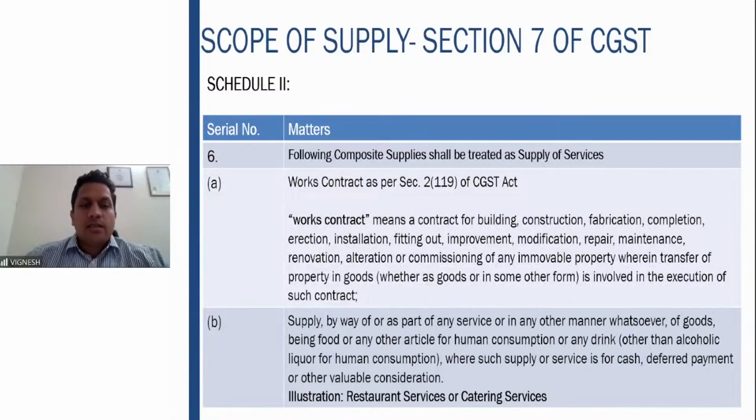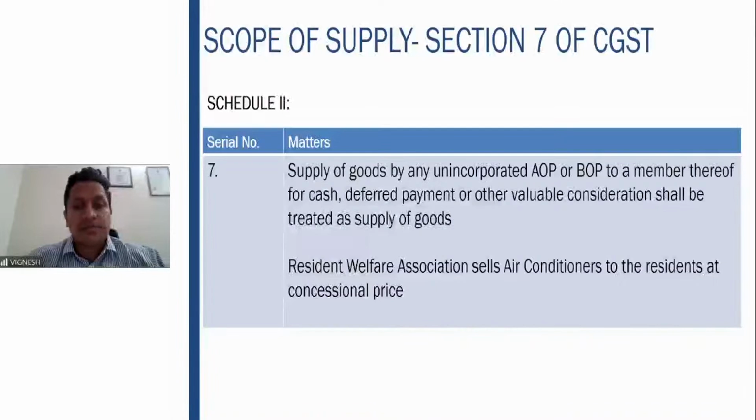Next point, supply by way or part of any service in any manner, goods being food or any article for human consumption or any drink other than alcoholic liquor. Why alcoholic liquor not covered? Please refer to first session of GST, right? So example here is restaurant services or catering services.